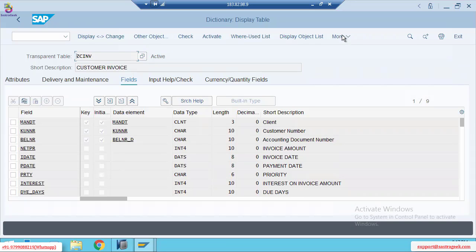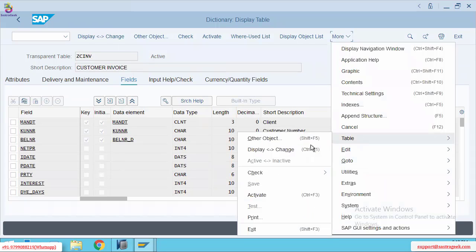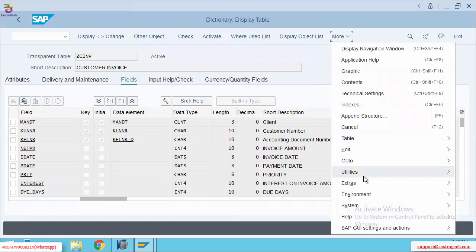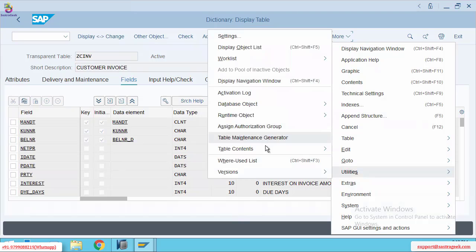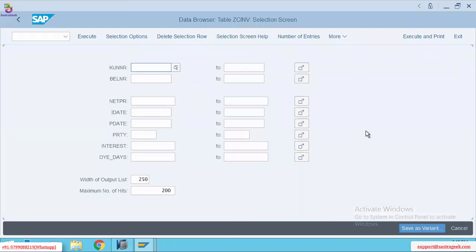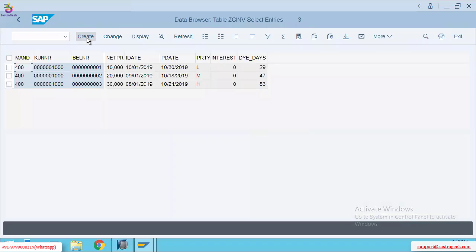Sorry, Utilities, Table contents, and display. Okay, now I'm going to execute this table. When I execute, see here, this is the table output. This is the table in ECC. I need to replicate this table output into the HANA Studio. How can I replicate?